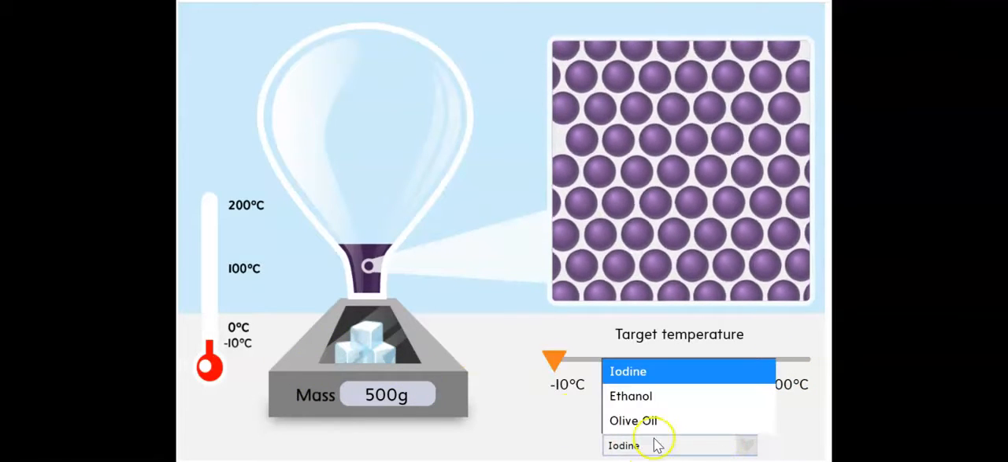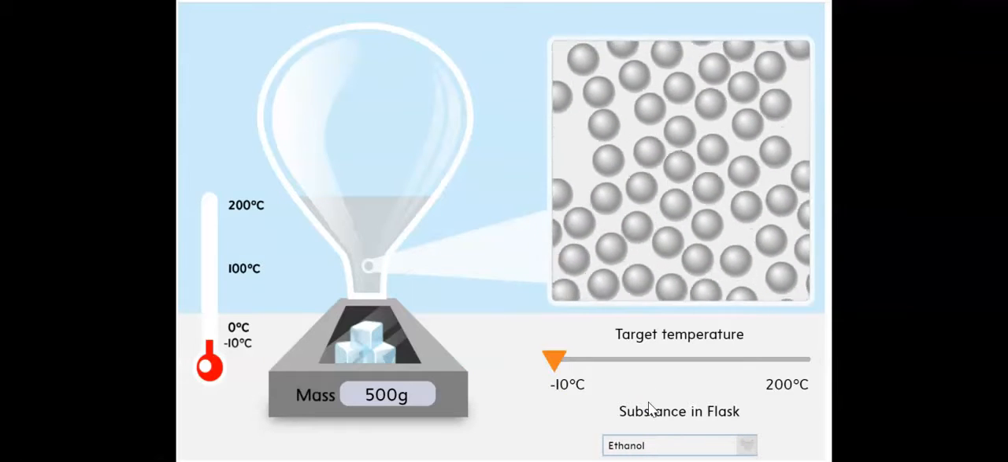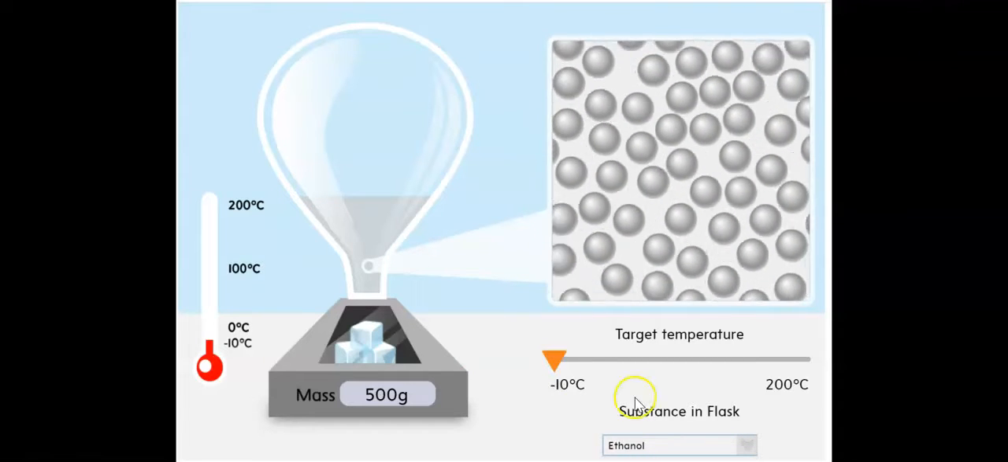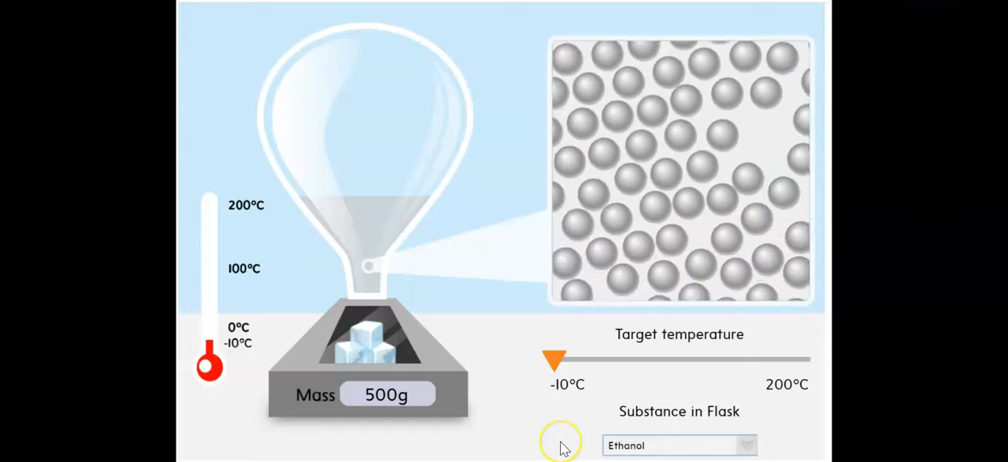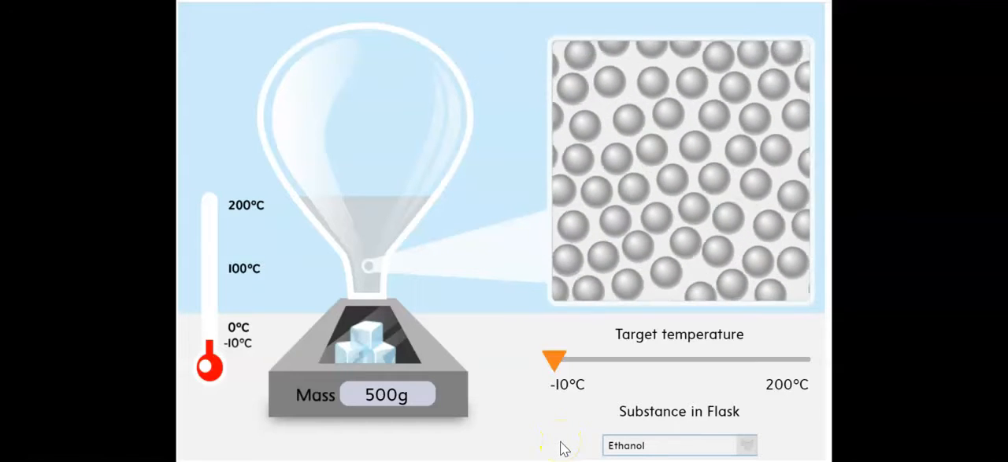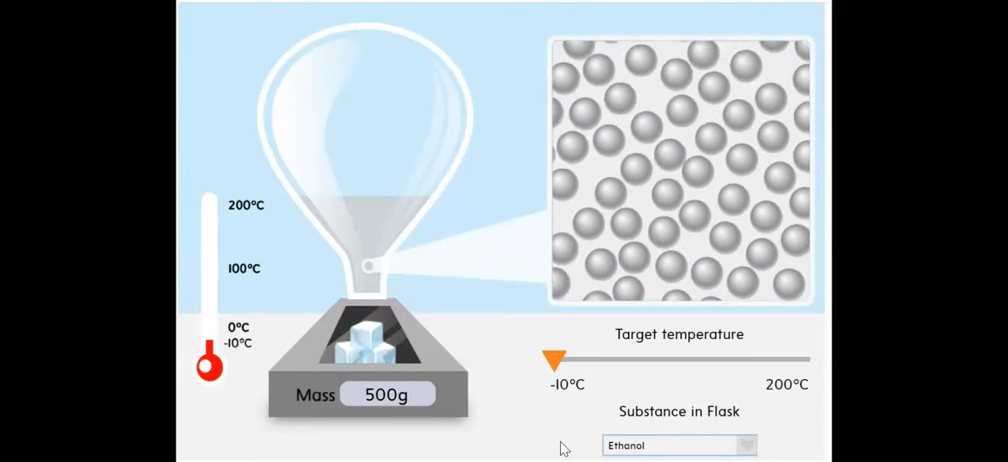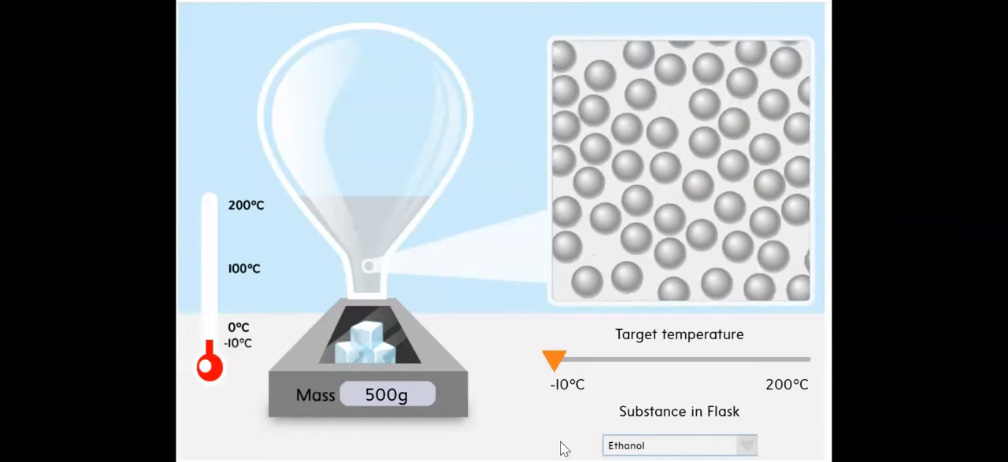Let's see the second substance, which is ethanol. Ethanol is like rubbing alcohol. It's similar to the rubbing alcohol we use for medical reasons and sanitizing. So technically, what do you think the state of matter is here?